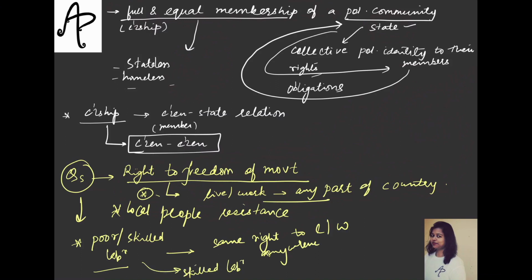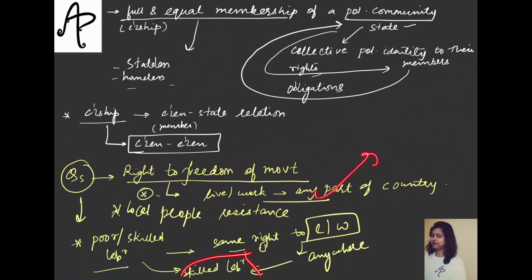So here the question is, depending on the class situation, if there is a poor or unskilled laborer, would they have the same right to live or work anywhere in the country as compared to the skilled laborer? Because we might differentiate on this basis also.